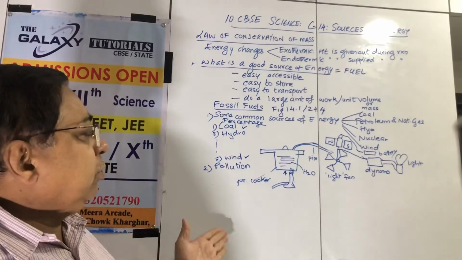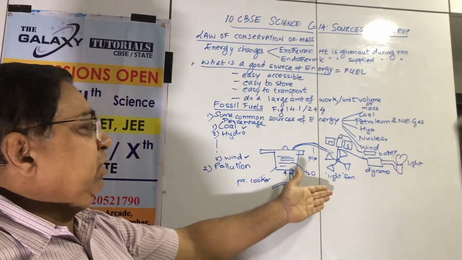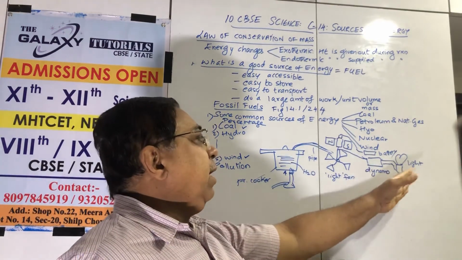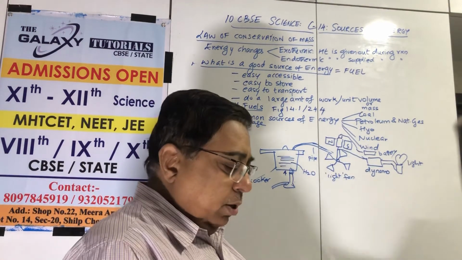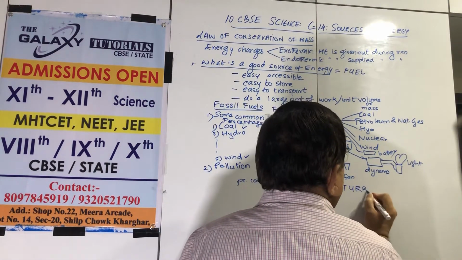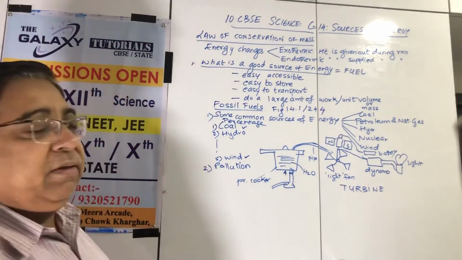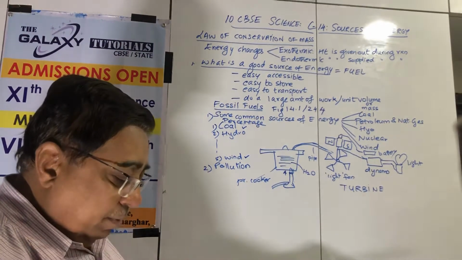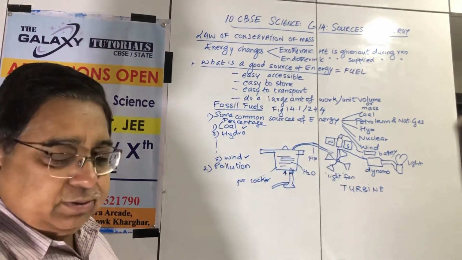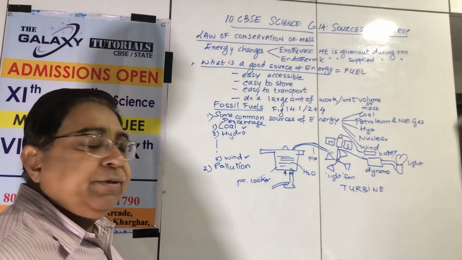So this is the experiment which shows how we can convert heat energy to steam. Steam giving mechanical energy, pushing the fan, can be converted to electrical energy by magnetism or by mechanical movement, and light is produced. So you should be able to do this. And in short, we call this a turbine. We don't use a bicycle light for making electricity for countries, cities, states. We use a big thing called a turbine. Okay, the same turbine we will be reading about in sources of energy can also be used for hydroelectric plants. Okay, so we will go now. This was the introduction. So we will go into the chapter.